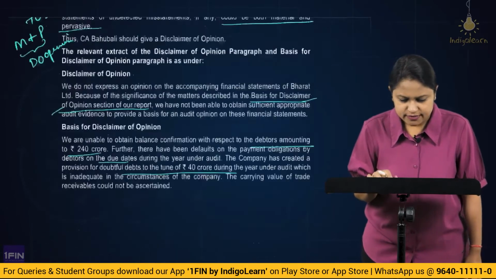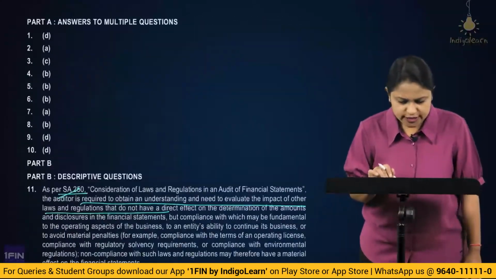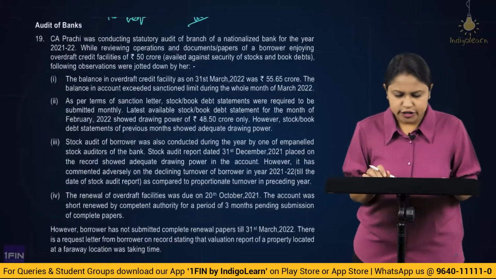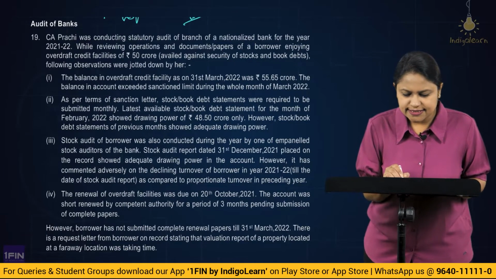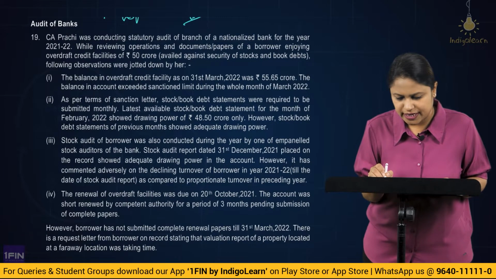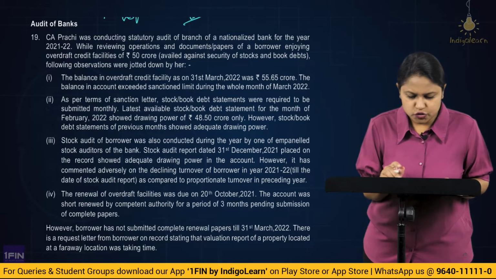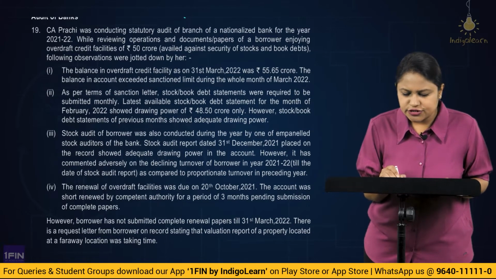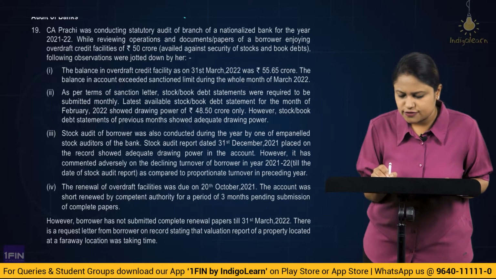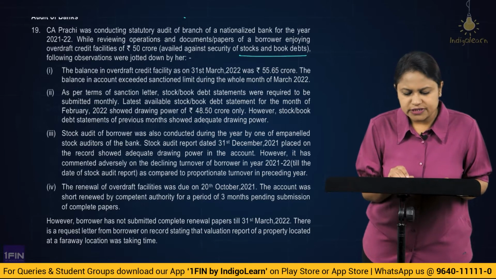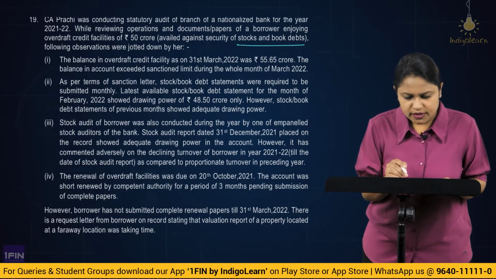Alright. Then moving on to the next question. So let us take the next one now. Now it's about audit of banks. Alright. Here, CA Prachi was conducting statutory audit of a branch of a nationalized bank for the year 21-22. While reviewing operations and documents or papers of a borrower enjoying an overdraft credit facility of 50 crore availed against security of stocks and book debts, the following observations were jotted down by her.